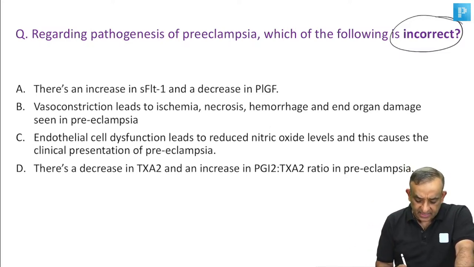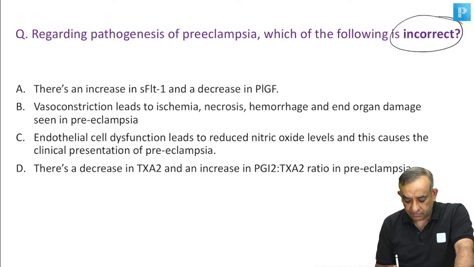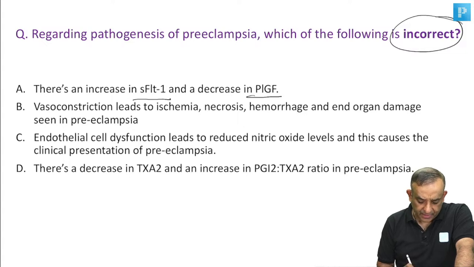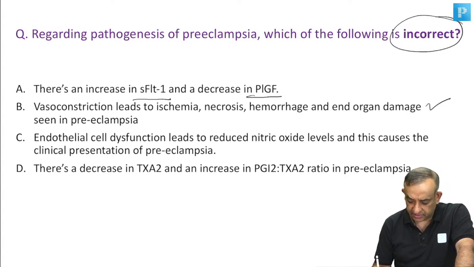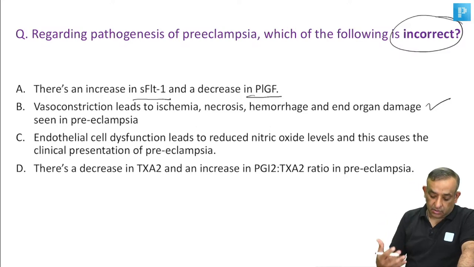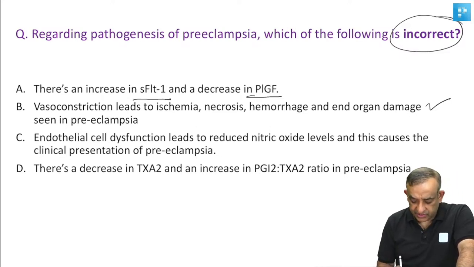So there's an increase in soluble FMS-like tyrosine kinase 1 and a decrease in placental growth factor. Vasoconstriction leads to ischemia, necrosis, hemorrhage, and end organ damage seen in preeclampsia. This looks like a correct answer. I mean, this is a correct option. We have to mark the wrong option here. Endothelial cell dysfunction leads to reduced nitric oxide levels, and this causes the clinical presentation of preeclampsia.